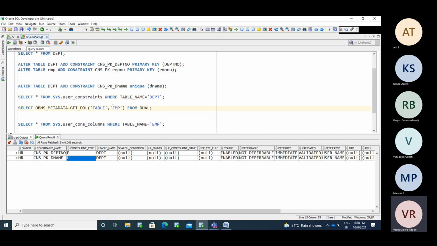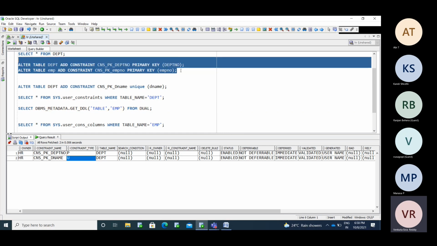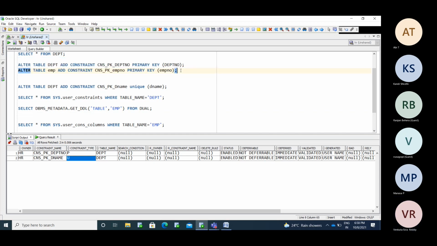Similarly, if you mistakenly forget to create the constraints for a particular column while creating the table itself, you can alter it later like this. Now we'll see how the constraint can be added like this.